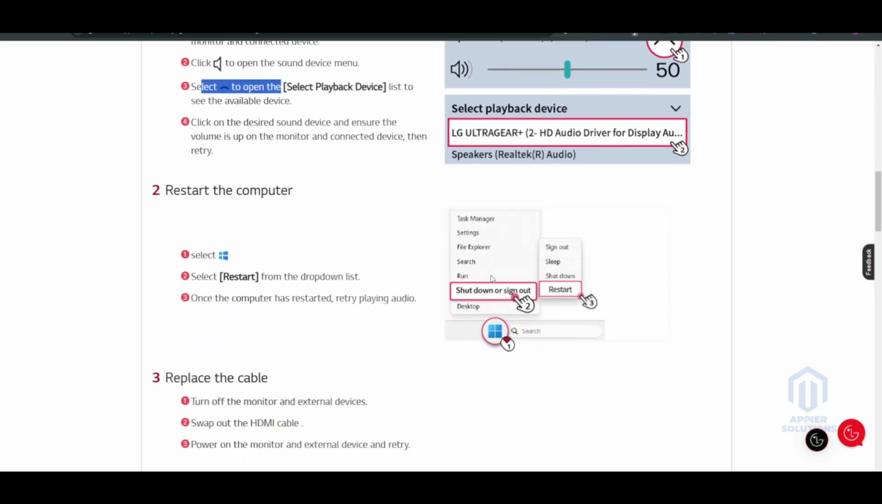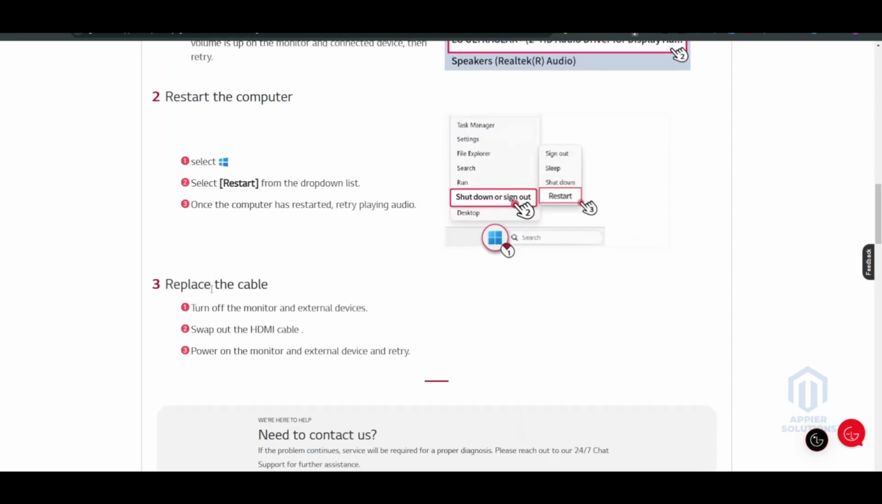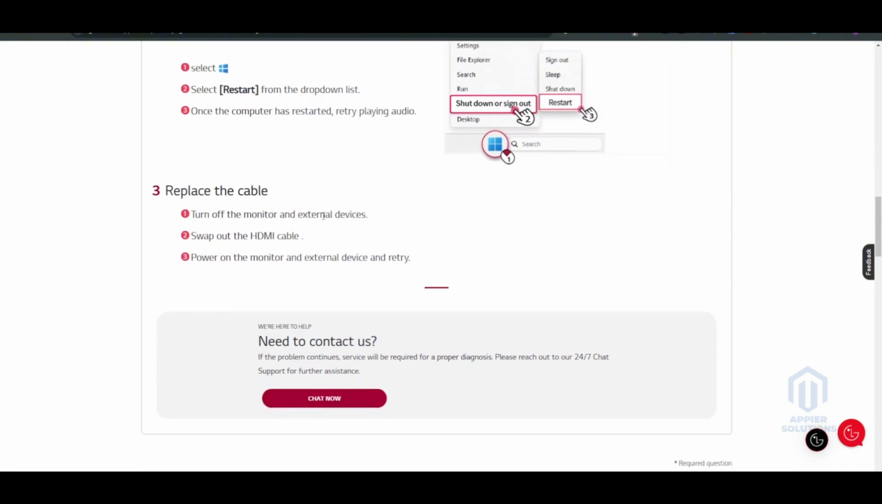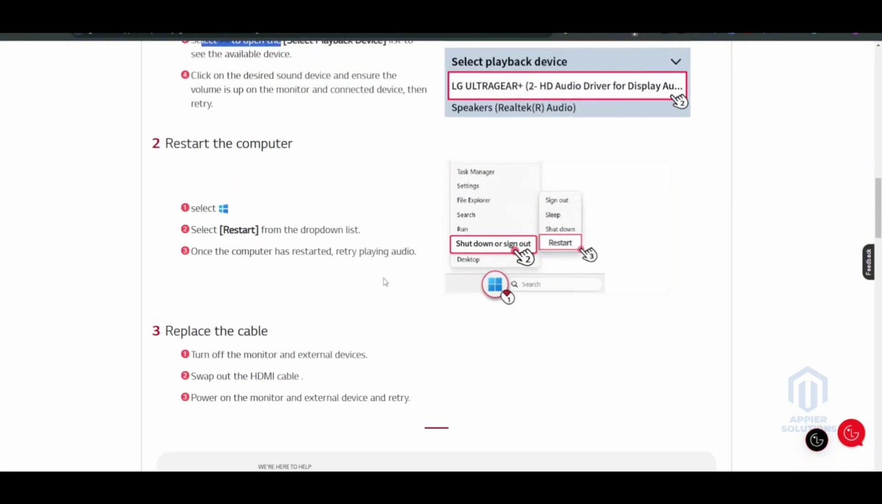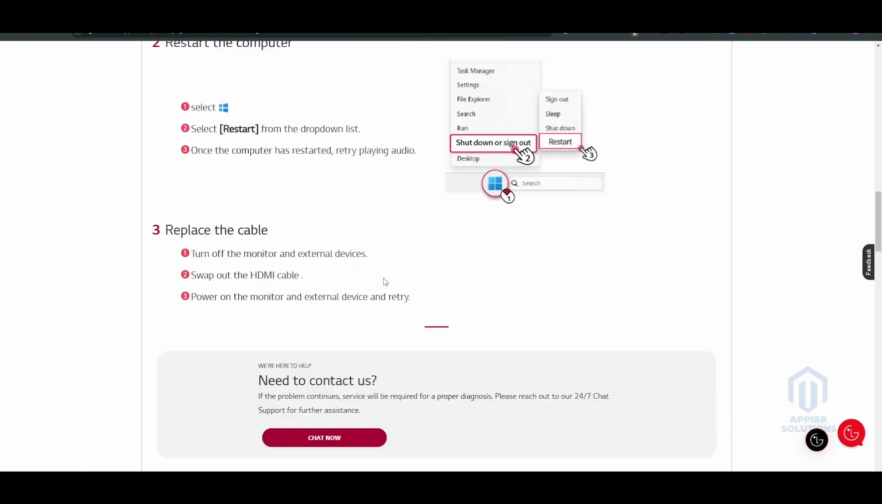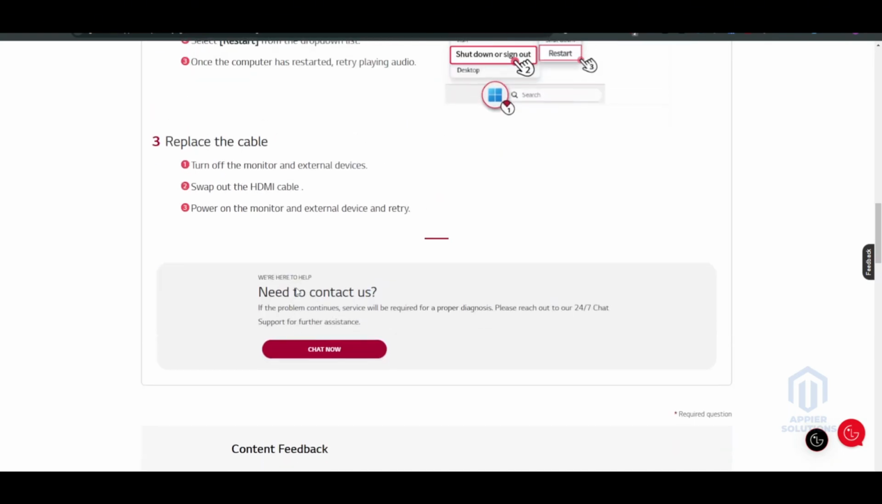After restarting the computer, if the issue still persists, replace the cable. Turn off the monitor and external devices, swap out the HDMI cables, power on the monitor and external devices, and retry. So this will fix the issue. If the issue still persists, you can always contact the help support agents.